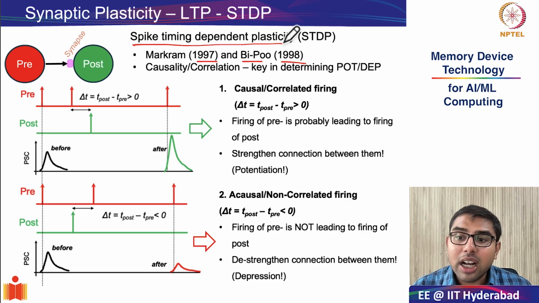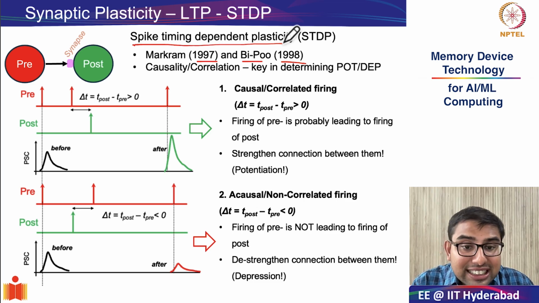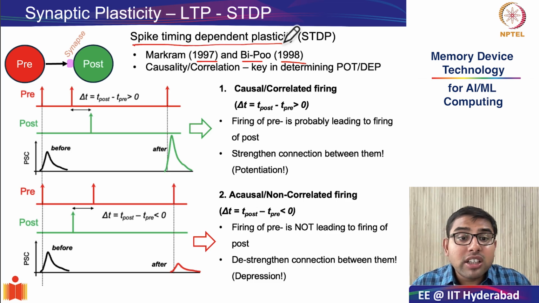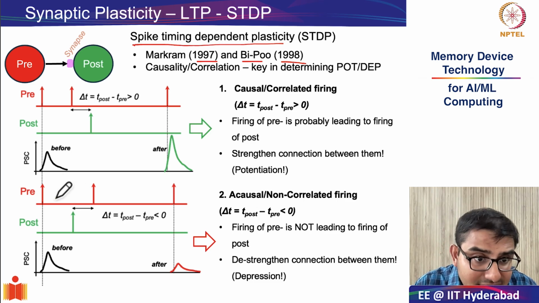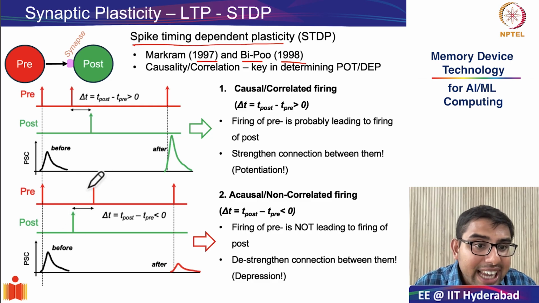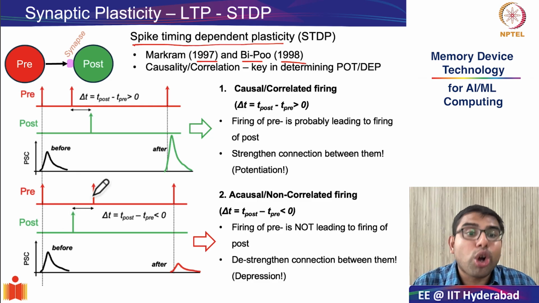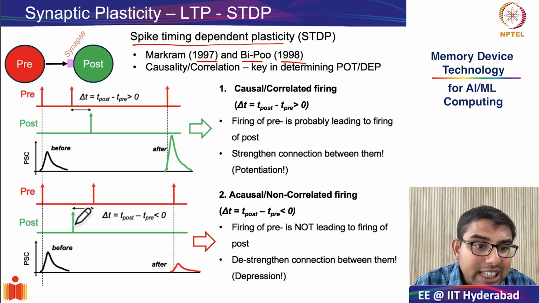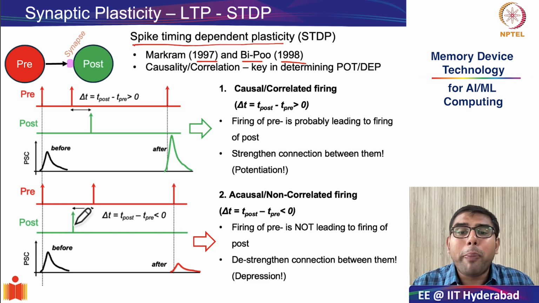And as a result, instead of strengthening the connection, the synapse undergoes long-term depression, shown by a reduced response in red color. And the biological system is essentially saying that since in this scenario, the presynaptic neuron did not cause the firing of the postsynaptic neuron, there is no point in investing in this connection.